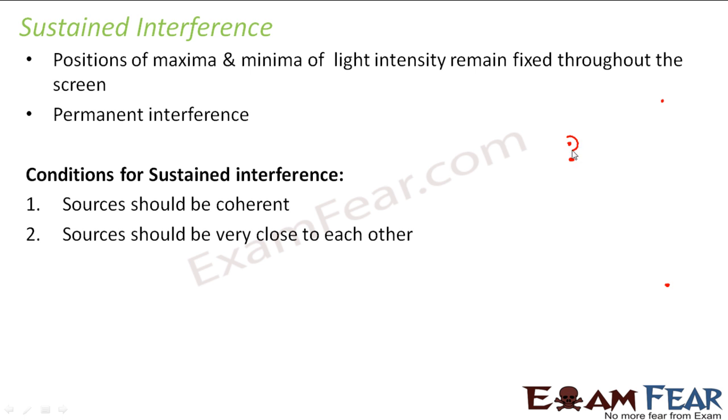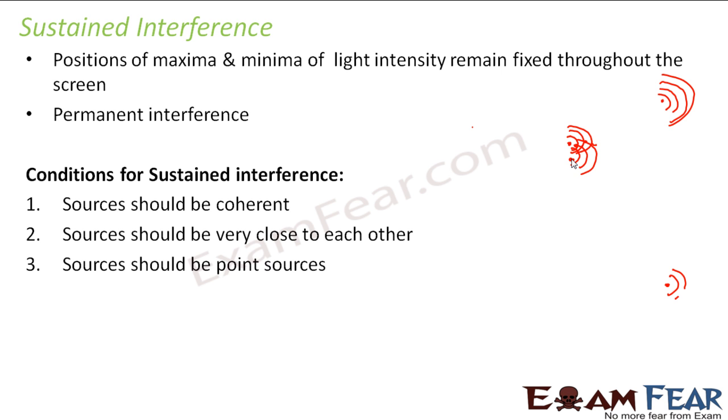So in this scenario, what happens? This is how the wave fronts will come up, and this is how the interference will take place, right? But in this case, what will happen? This is how the wave fronts will start coming out. So for a long time, there will be no interference at all, right? So for better interference, or for sustained interference, it is always better that the two sources are placed nearby.